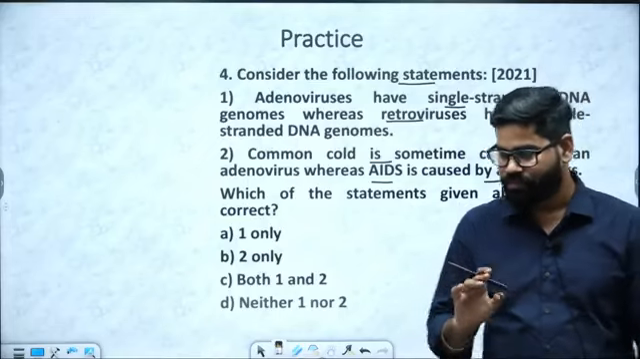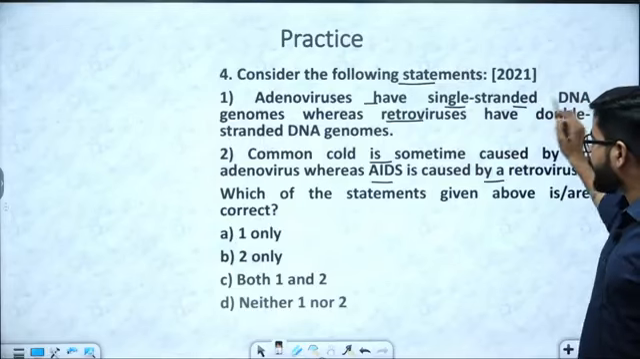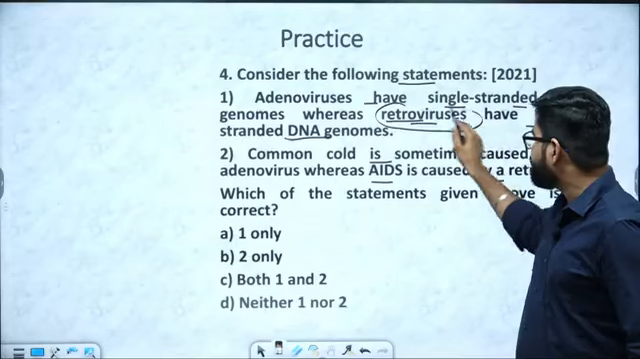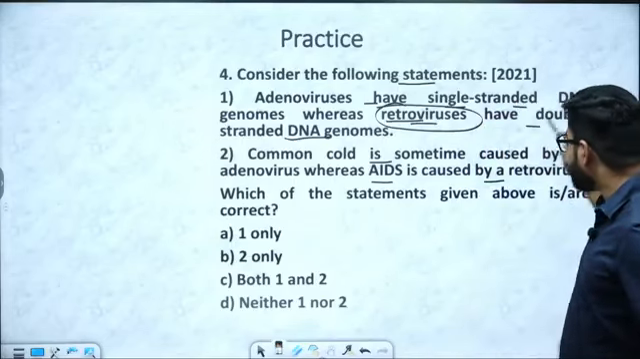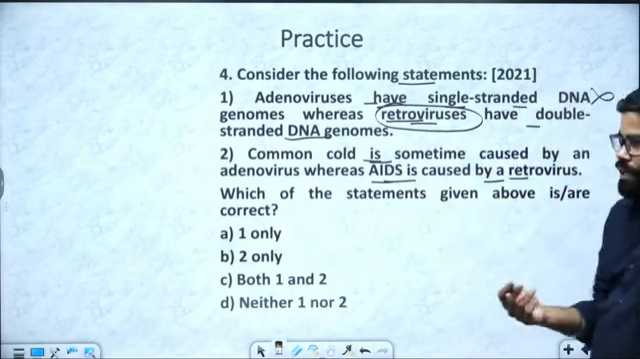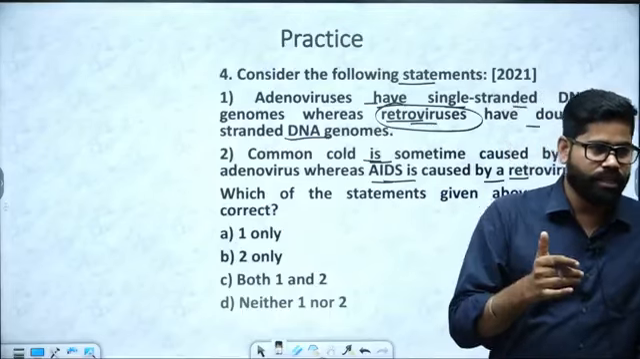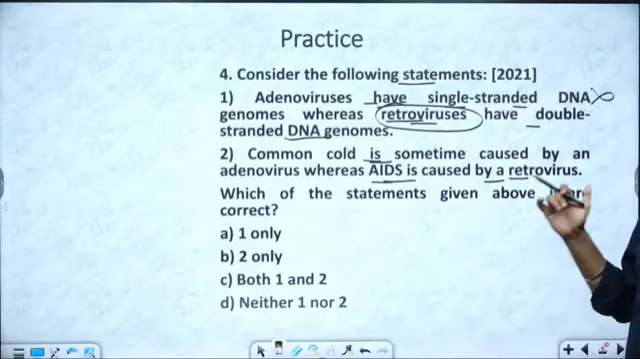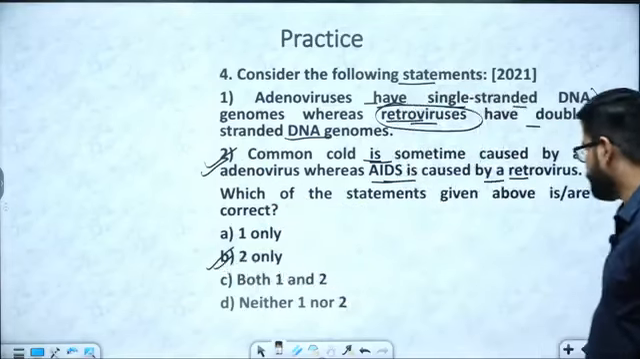That is the difference. So here if you look at this, adenovirus have single strand DNA, whereas retrovirus have double strand DNA genomes. Retrovirus is DNA based or RNA based? RNA based. So this one statement will be incorrect. Common cold is caused by adenovirus, whereas AIDS is caused by retrovirus. So we have seen it also, like common cold, conjunctivitis, etc. They are caused by adenovirus, whereas HIV is one such retrovirus which is causing AIDS. So second option is correct. The answer is B.